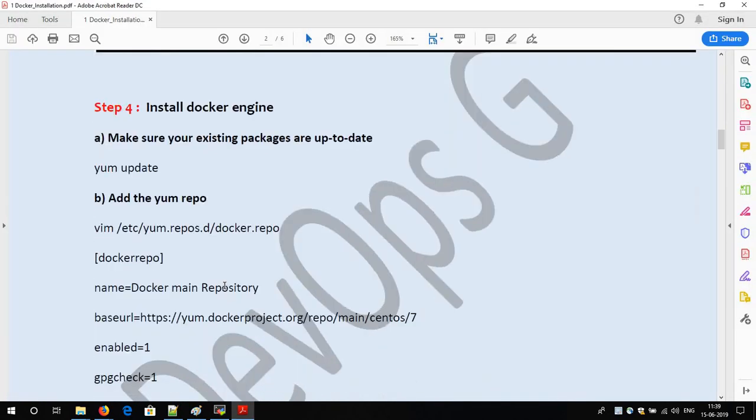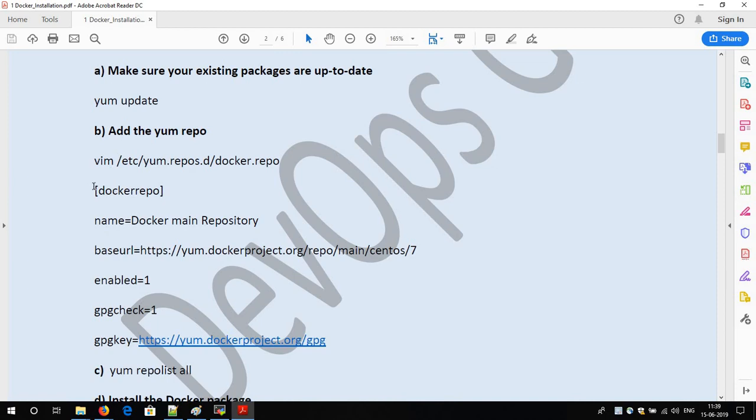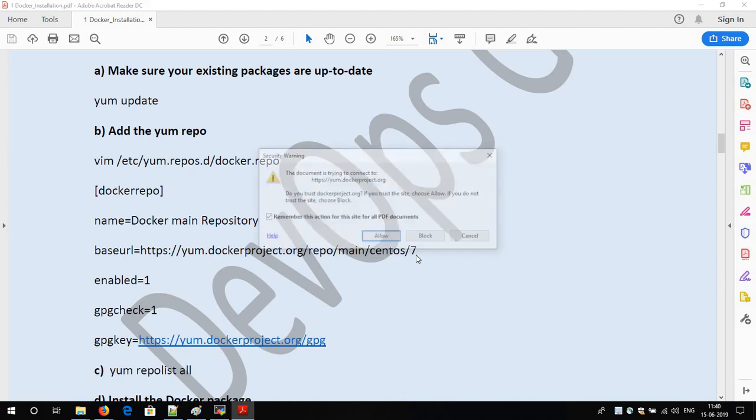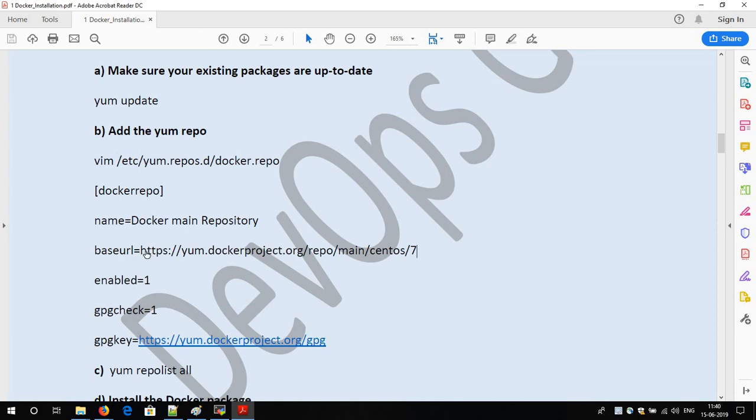I will also add the Docker repository in my repo. Now the question arises: what is a repository? All these are concepts of the Linux operating system, so I am not going to explain them in depth, but I will explain in the upcoming Linux tutorial video. See, in basic terms I am just explaining to you.